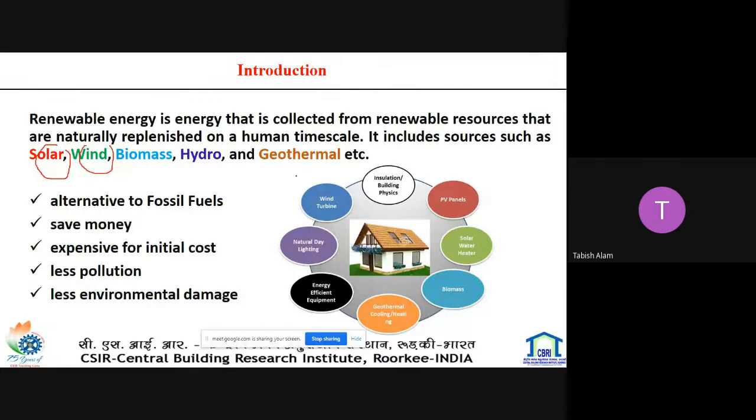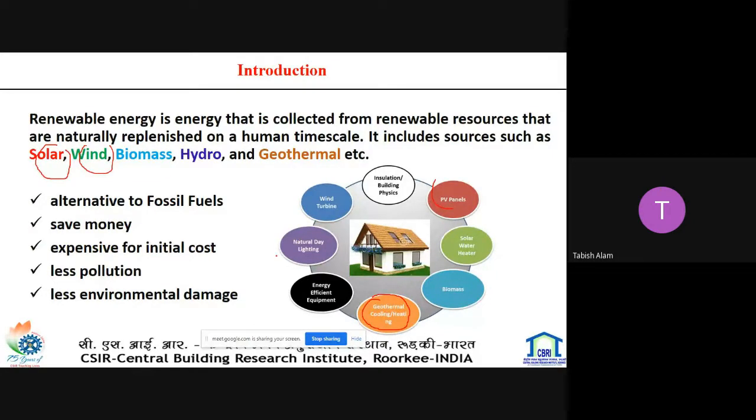Apart from these energies, they can be integrated into the building in the form of PV panels, which can generate electricity, and solar water heaters, which can produce water heating. Biomass can be used to produce electricity as well as thermal energy, and geothermal can be used for heating and cooling in buildings.